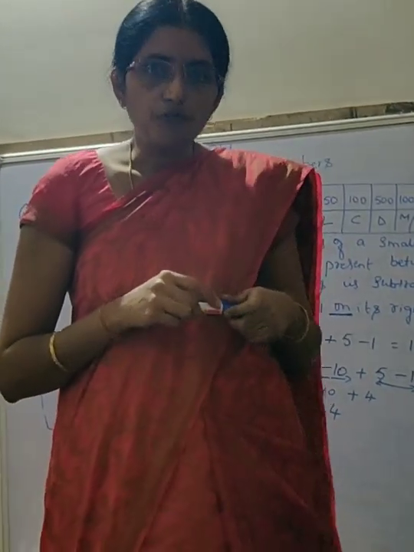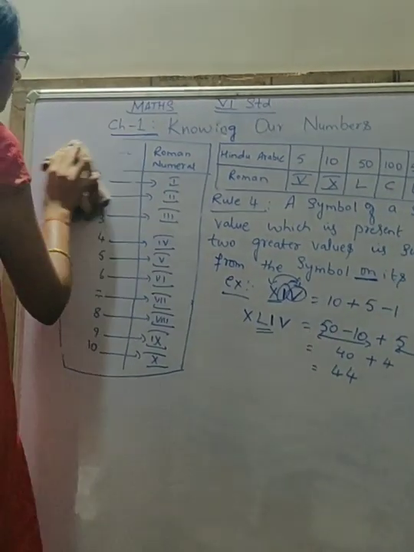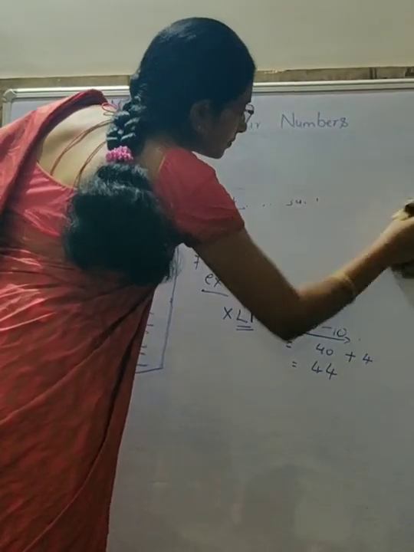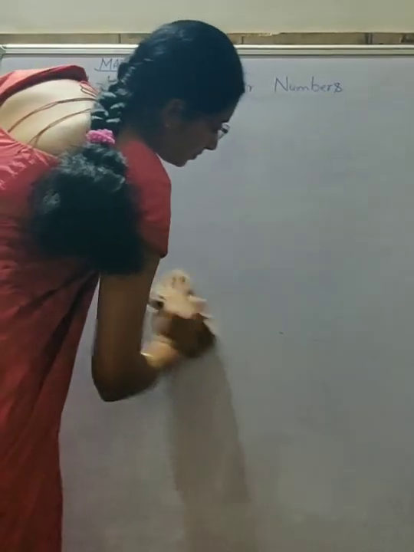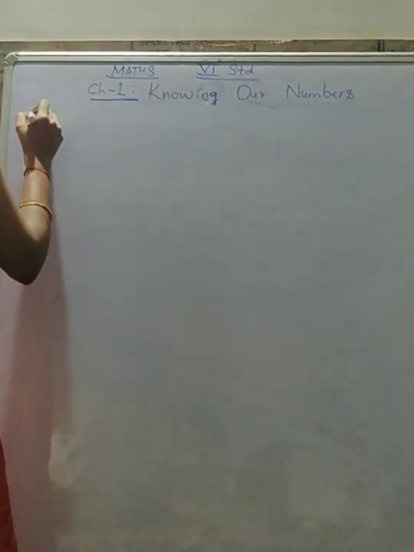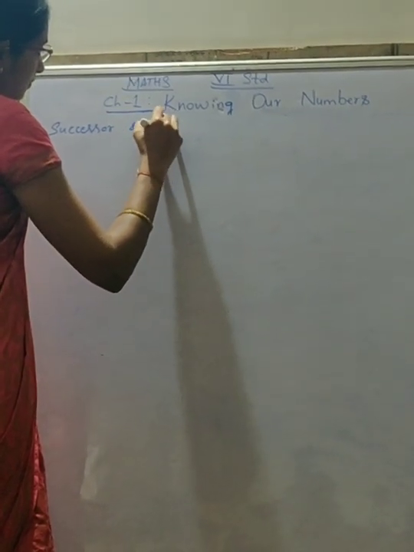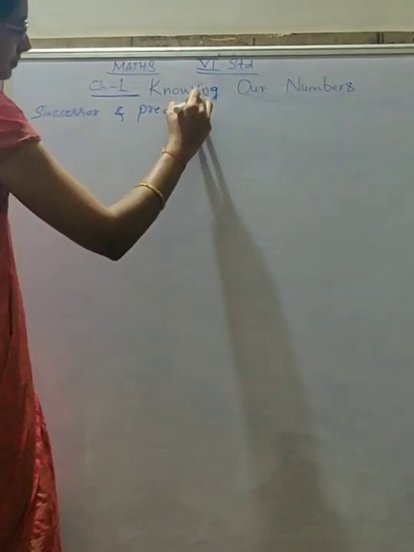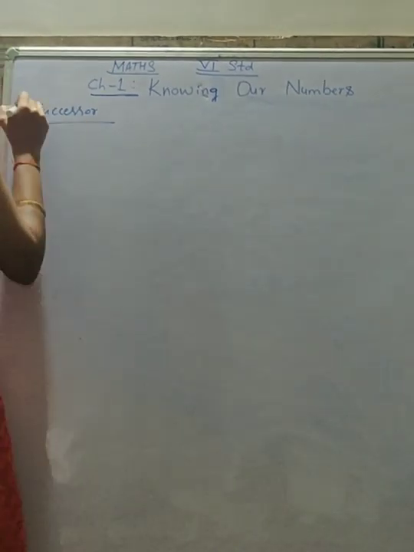In this chapter, now we will be learning about successor and predecessor. Okay, one by one we will go. First we will go with successor.